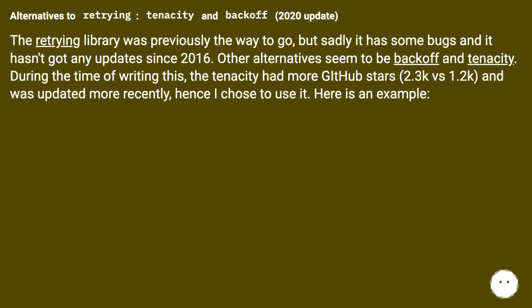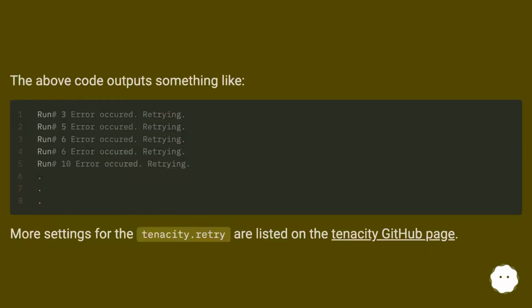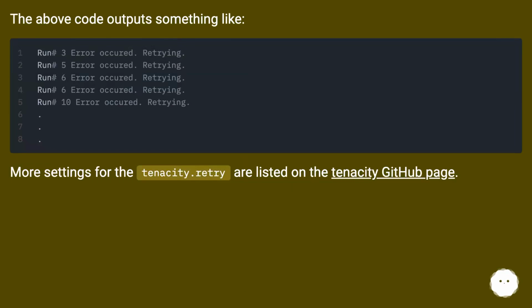At the time of writing this, tenacity had more GitHub stars, 2.3k versus 1.2k, and was updated more recently, hence I chose to use it. Here is an example. The above code outputs something like: More settings for tenacity.retry are listed on the tenacity GitHub page.